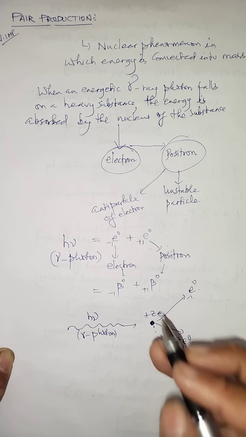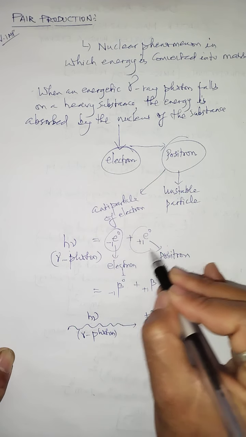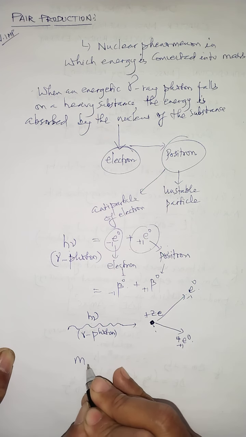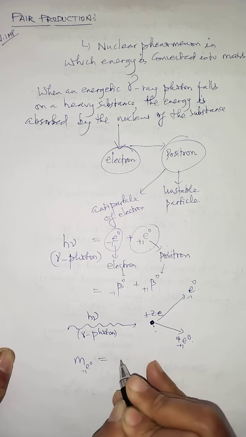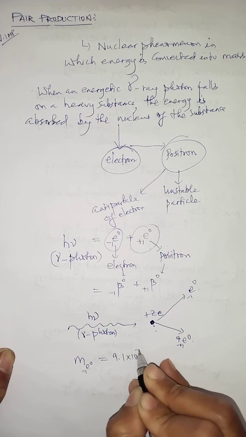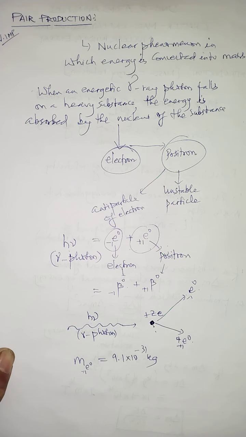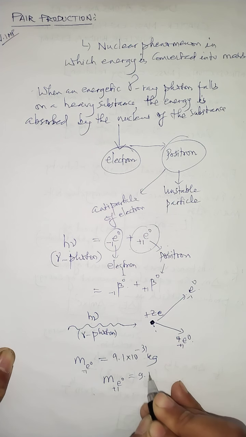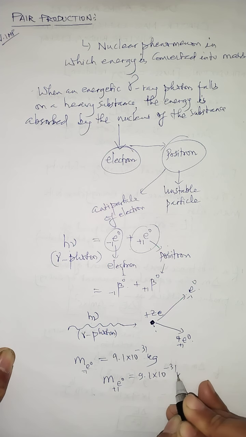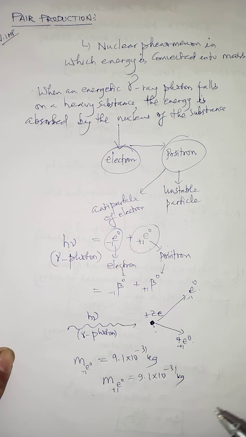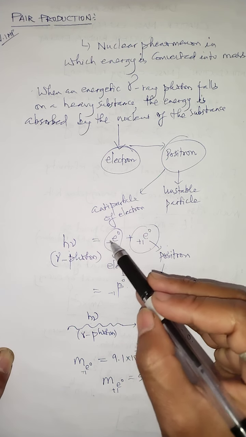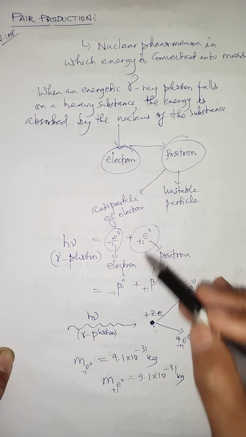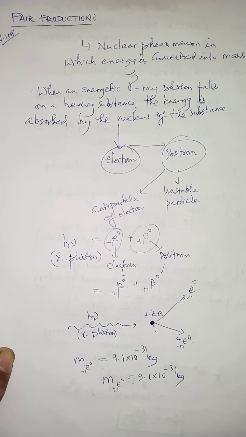But as I said already, the mass of electron and mass of positron is the same, and the mass of electron is basically 9.1 into 10 minus 31 kg, and this mass is also called the rest mass. I consider this is the rest mass of the electron. Similarly, the mass of positron is also the same, that is 9.1 into 10 minus 31 kg. So if electron and positron have the same mass, then this electron also has energy, and this positron also has energy, and the energy of electron and positron remains the same.